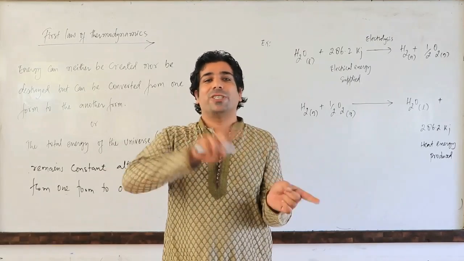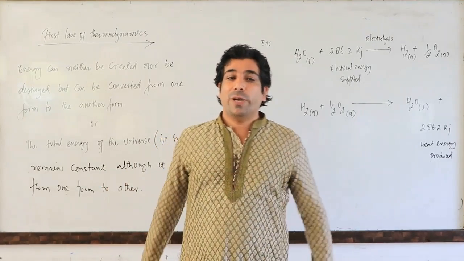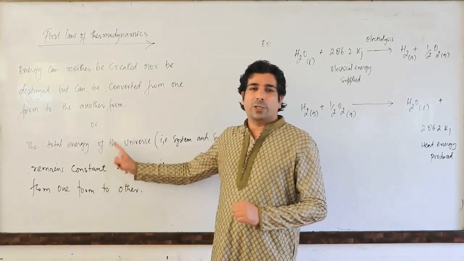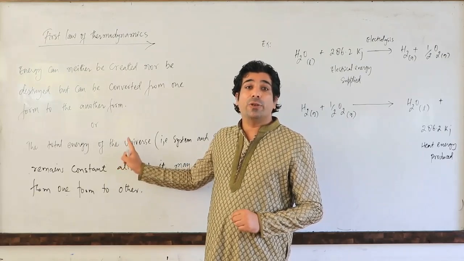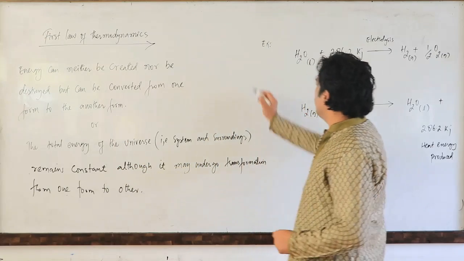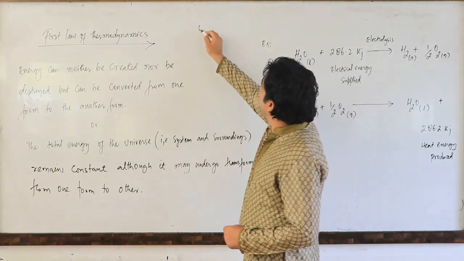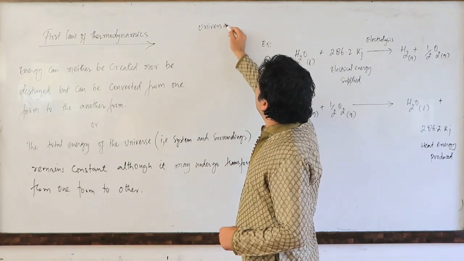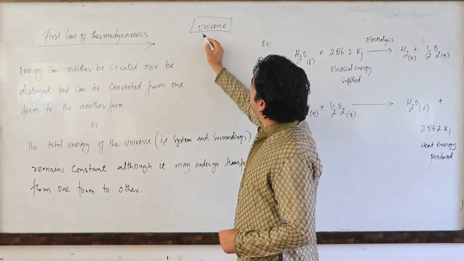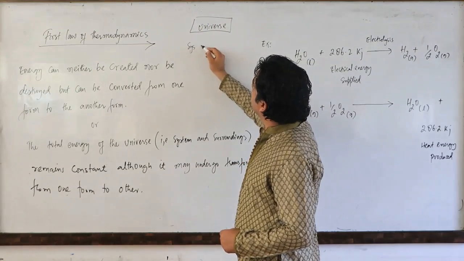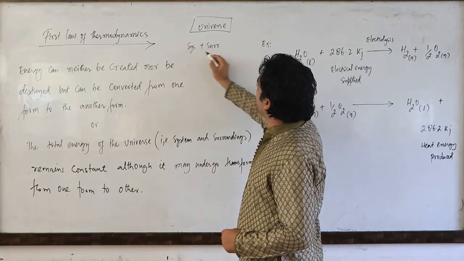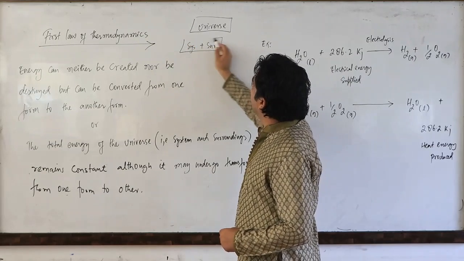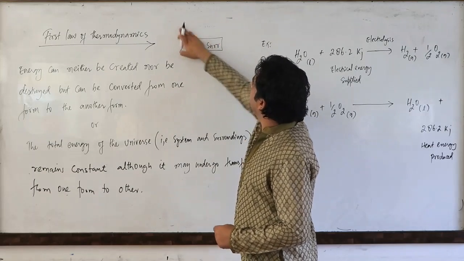But transformation is possible. So it also means that the total energy of the universe, if we talk of the universe, is composed of system plus surroundings. These two things will make the universe, correct?